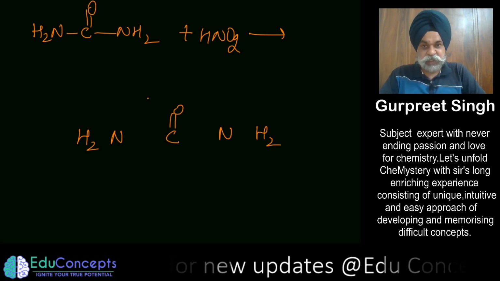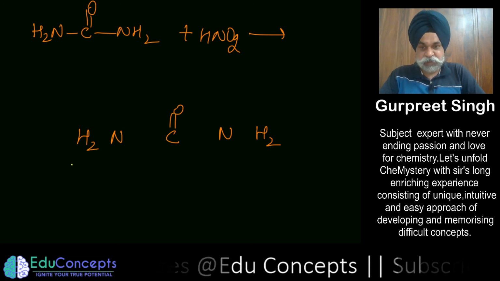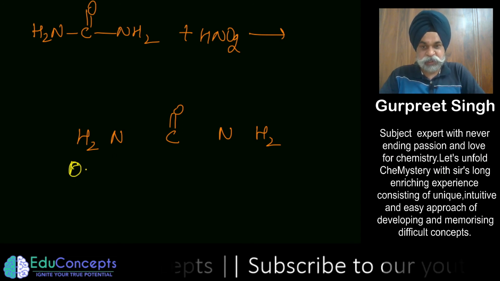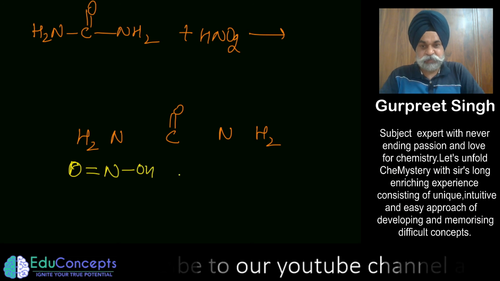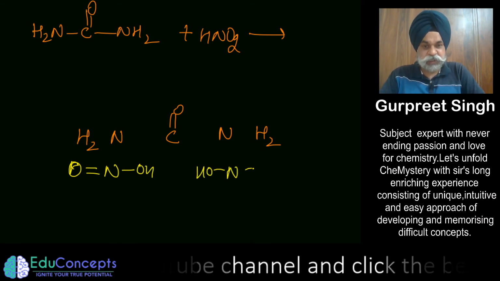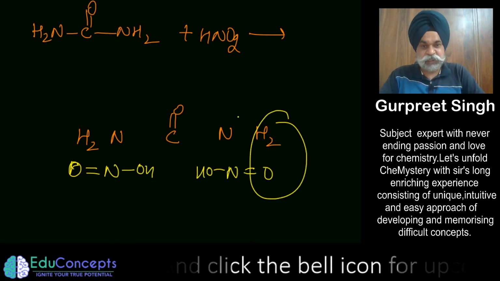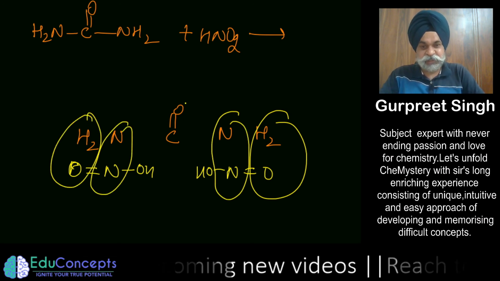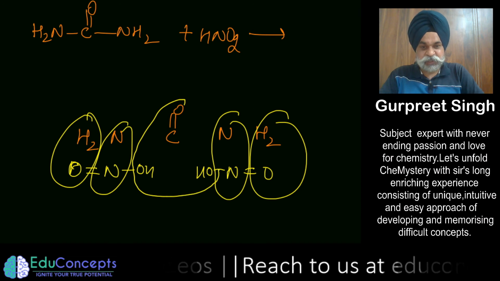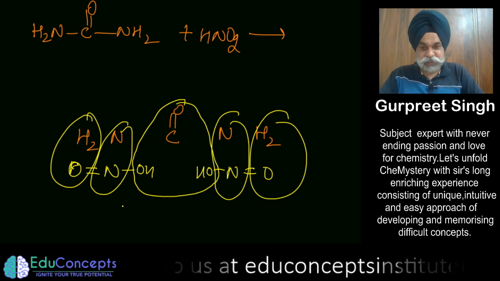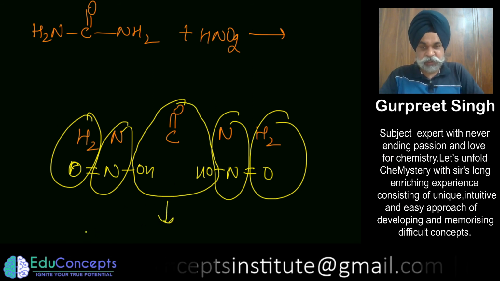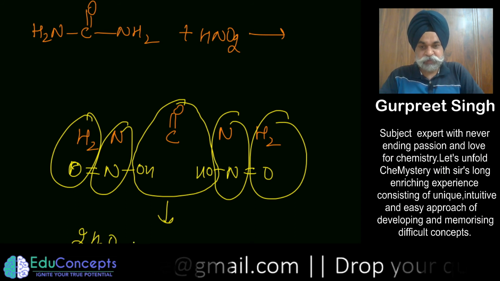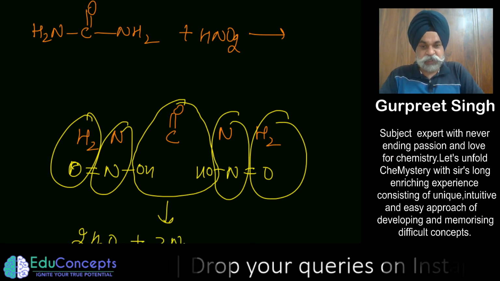So I deliberately have opened it up, and now I can write nitrous acid like this. Here also I can write nitrous acid like this. Now what you are getting is water, nitrogen, water. This is the shortcut. There is an actual explanation available in organic chemistry. So what you are able to get is 2 moles of water and 2 moles of nitrogen gas.